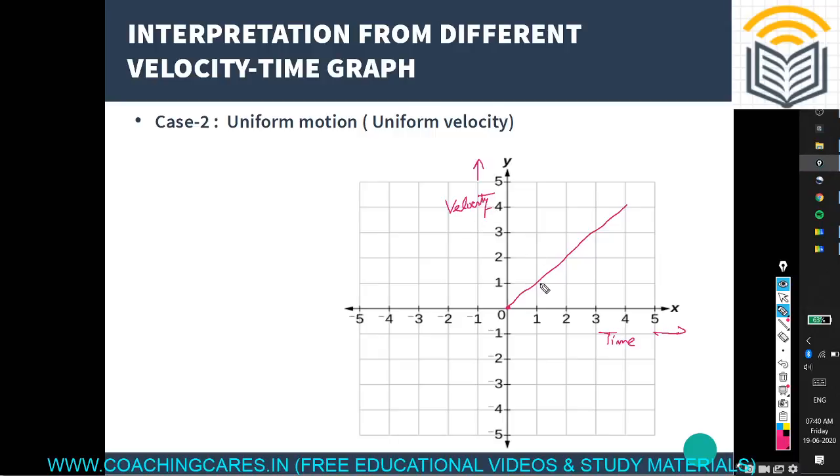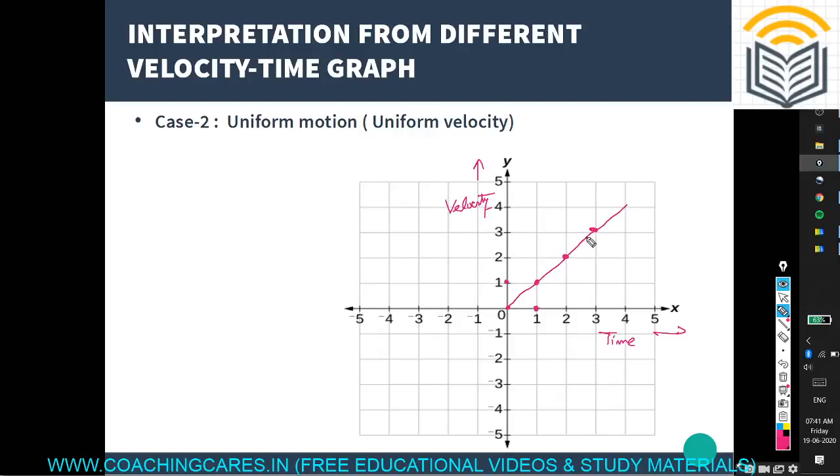You note down this graph. Say after 1 hour, this is 1 kilometer per hour at this point. Then after 2 hours, the value of the velocity is 2. After 3, it is 3. So we can say there is a gradual increment of the velocity, or velocity is varying with time constantly along this straight line. That's why this is uniform motion.